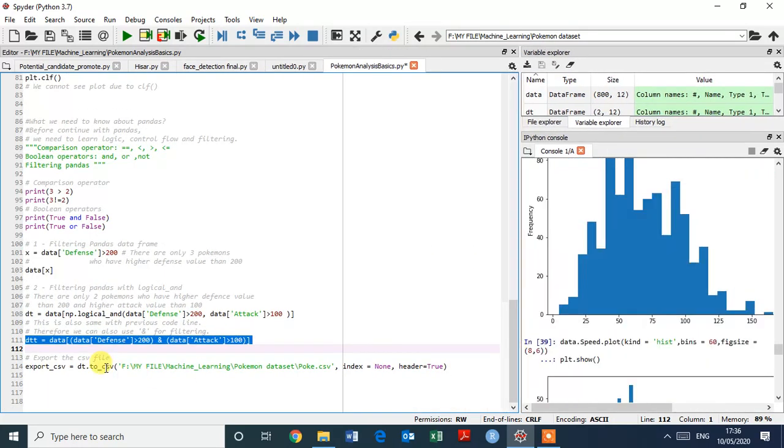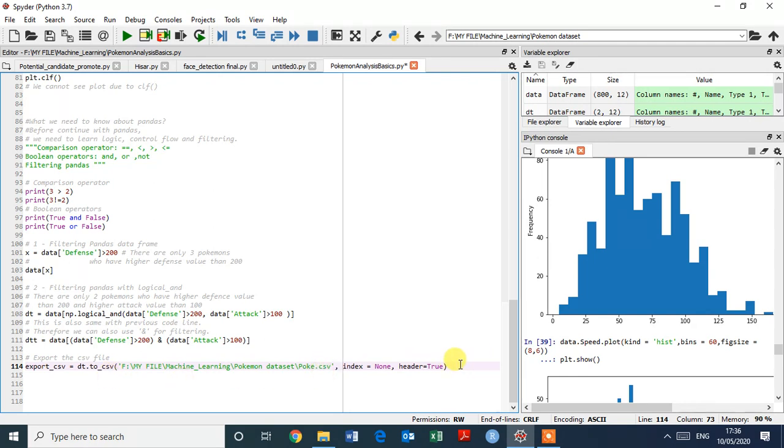See this, just type here dt. Suppose we need to export this one, dt dot to_csv, and here I can give the path, this one path, and this is the name. We can choose the name, we can give anything. poke.csv I give it here.